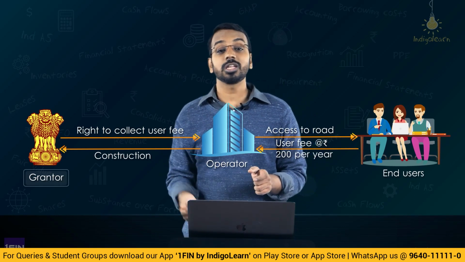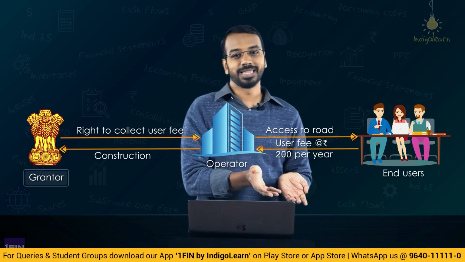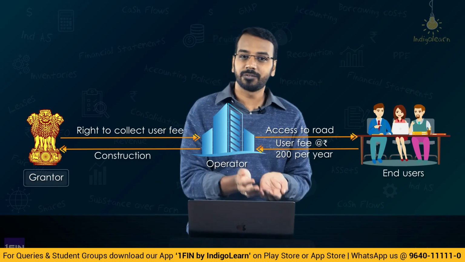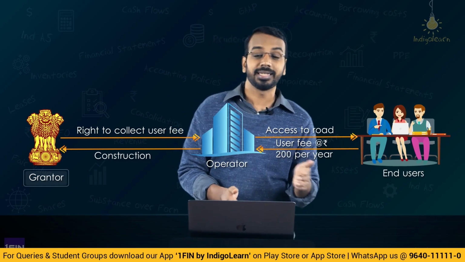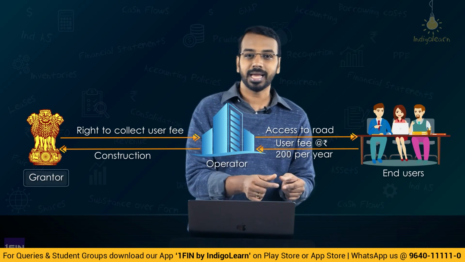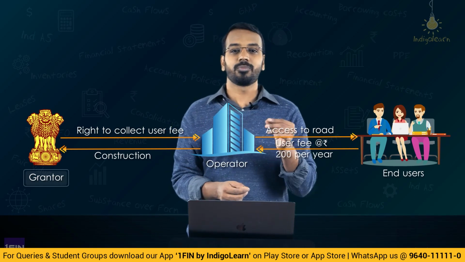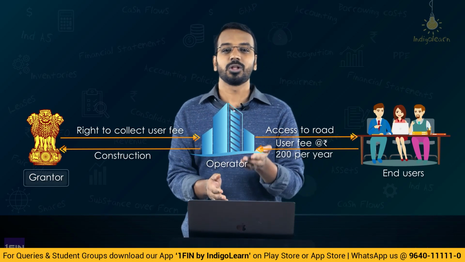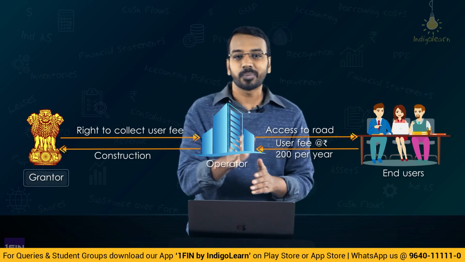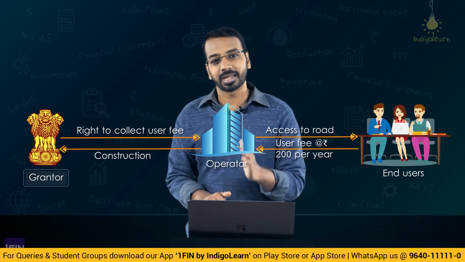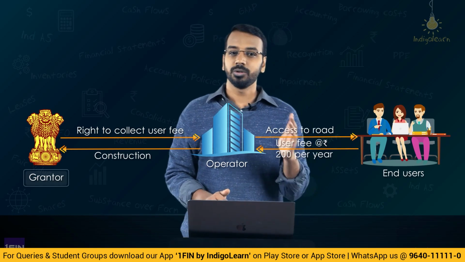Then, sir, what is the cost of providing that service? We got that intangible asset, right? You will start amortizing that. So, 1050 worth of intangible asset amortized over a period of year 3 to year 10, that is 8 years. Every year you will amortize that. Against that, you will recognize revenue of 200. Sir, what do we do with the resurfacing cost? Resurfacing cost will also be provided every year on the basis of the calculation we have done. There is no separate revenue that we are getting for that. What we are getting is the user toll fee 200 every year from year 3 to year 10.